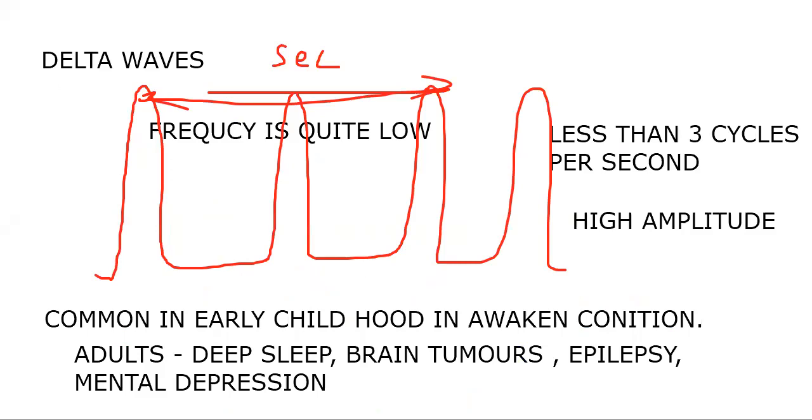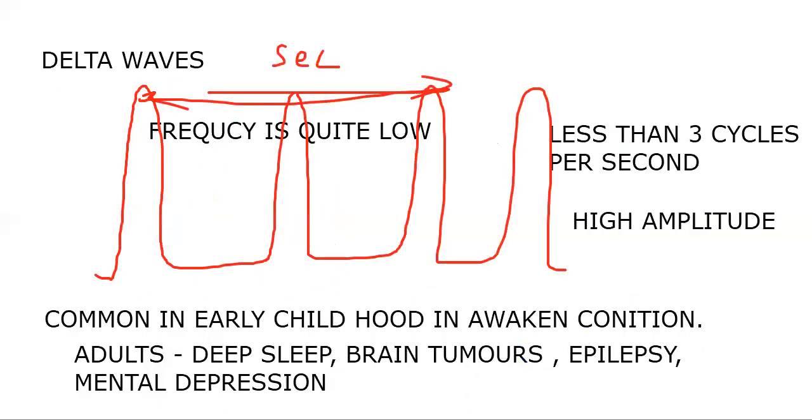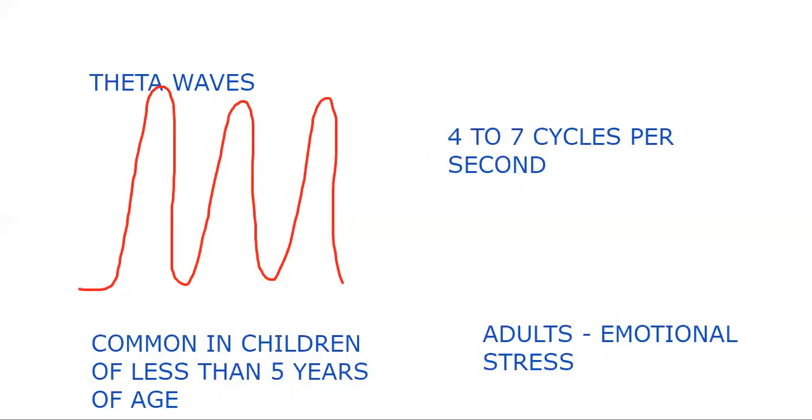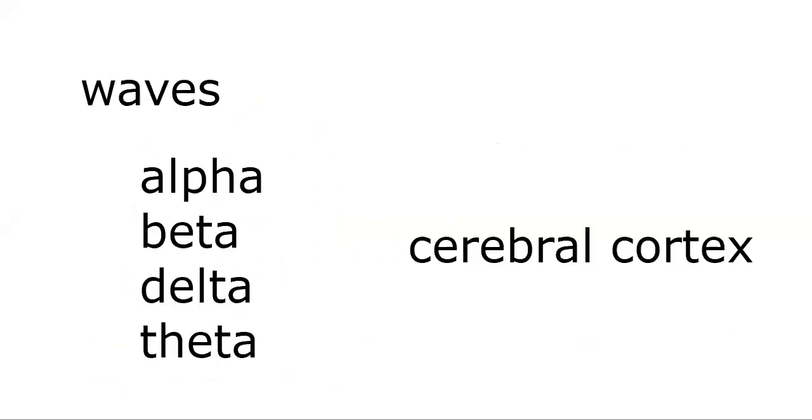Here also 4 to 7, that means higher amplitude can be expected. So, these are the features to be remembered in case of EEG.